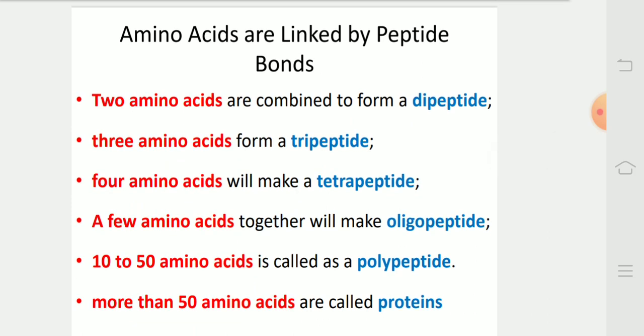Two amino acids combined form a dipeptide. Three amino acids form a tripeptide. Four make a tetrapeptide. A few amino acids together make an oligopeptide, and a combination of 10 to 50 amino acids is called a polypeptide. By convention, big polypeptide chains containing more than 50 amino acids are called proteins.